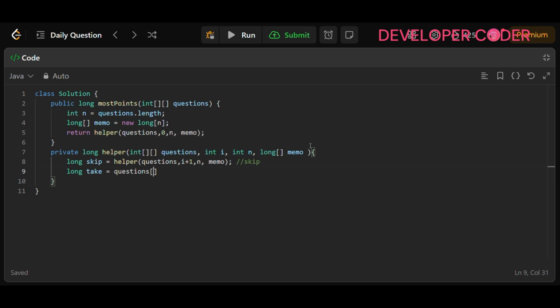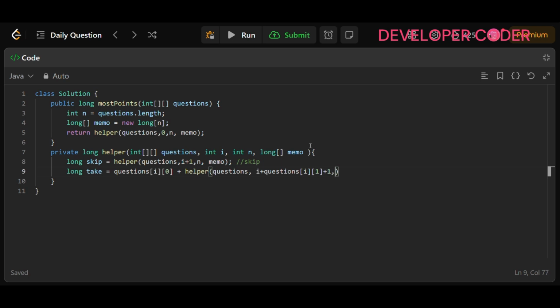So power is at questions of I, and at 0 index we have that power, right? So I'm going to add this, and then I will call the helper. In this helper method I'm just going to pass the questions, and I'm going to pass the I. This time it will be I plus questions of I at index 1, and here we have to add 1. So this is going to be my next time.